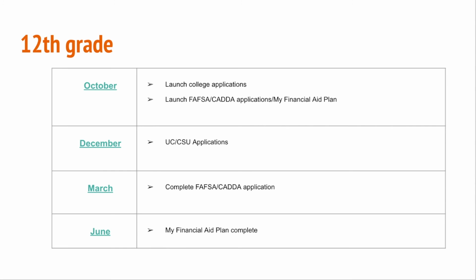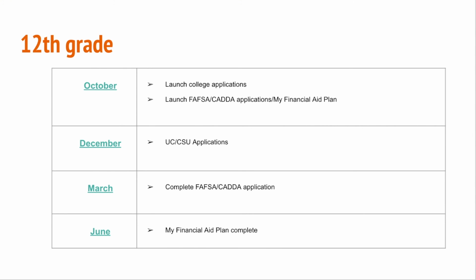So for 12th graders, this is really where the data matching piece comes into play and really helps out our students. So October, students will launch their college applications. Those CSU applications, the filing period is between October 1st and November 30th. The UC application filing period is November 1st to November 30th. And so we want students to launch those in October, get started on those, and then also launch their FAFSA or CADAA application, so those financial aid applications, which also open up in October.